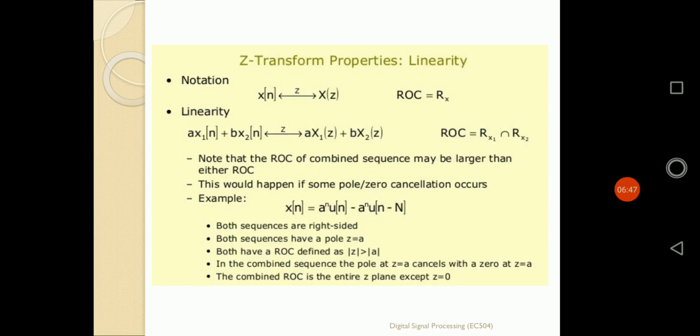Now in the combined sequence, the zero cancels the pole at z equals A for both sequences. So the ROC of the combined sequence is the entire z-plane, except possibly z equals 0. In that way it can be defined.